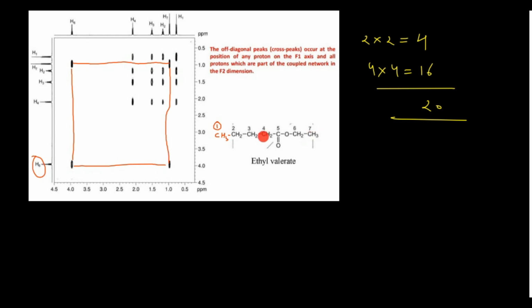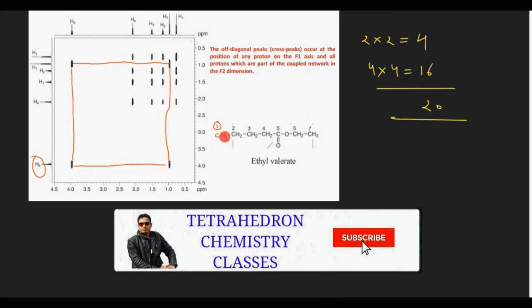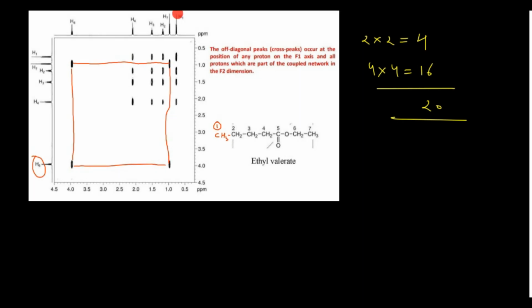Now if you check this particular spin system, there would be a correlation between 1 with 2, 2 with 3, 3 with 4, or 4 with 3, 3 with 2, and 2 with 1. This correlation must be there. So we'll check where the cross peaks related to type 1 of the hydrogen are. This is H1, I am calling this H1, and this H1 peak is there. Now this H1 is correlating with H2, H3 and H4. So these cross peaks must be correlated with H2, H3 and H4.